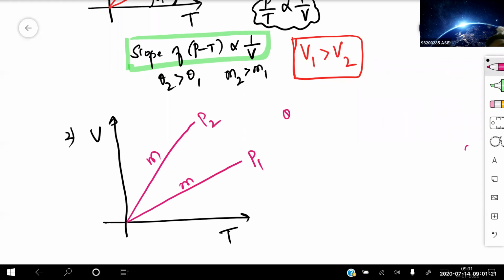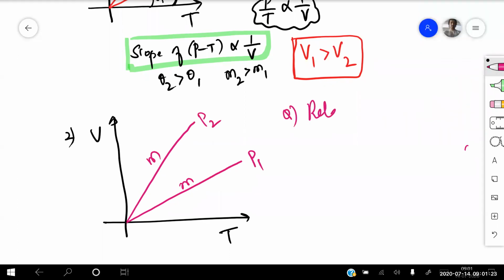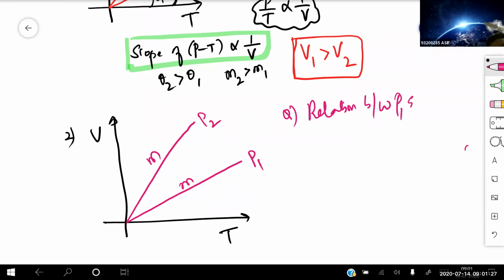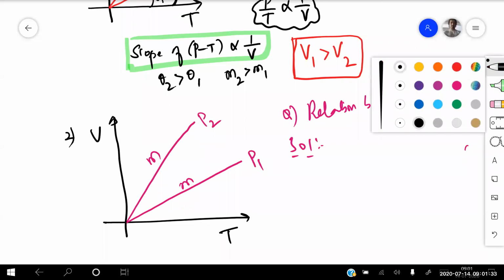I'm again asking you the question: the relation between P1 and P2. Can anyone give me the answer? PV equals MRT, obviously.